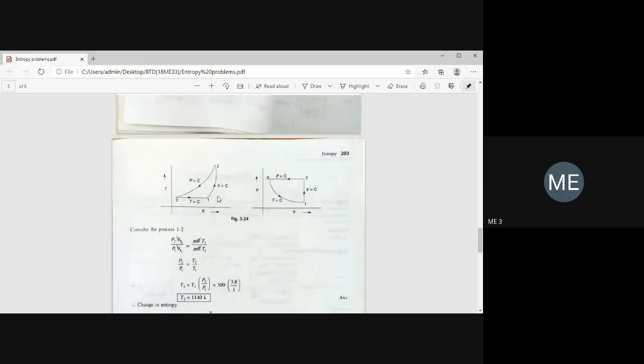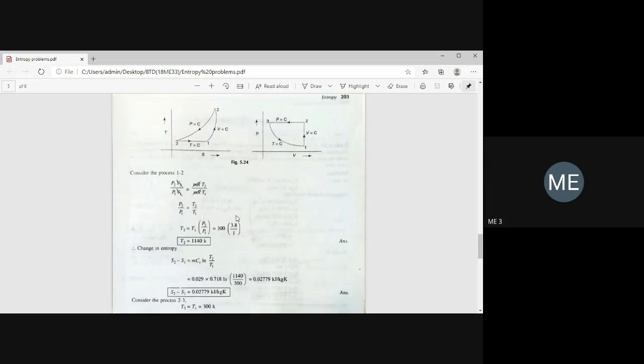We found m using this equation. We are getting m as 0.029 and Cv is 0.718, given directly in the problem. And T2 we found out using P2 V2 equals MR T2. 1140 divided by 300. You are getting 0.02779 kilojoules per kg Kelvin. This is the change in entropy during a constant volume process.